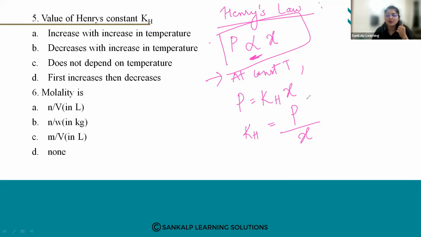So what will happen to the value of KH? The value of KH will increase. How? As the temperature increases, the value of KH increases. So this is about your Henry's constant. As you increase the temperature, the value of KH increases with the increase in temperature, and vice versa. So partial pressure... this is about your Henry's constant.